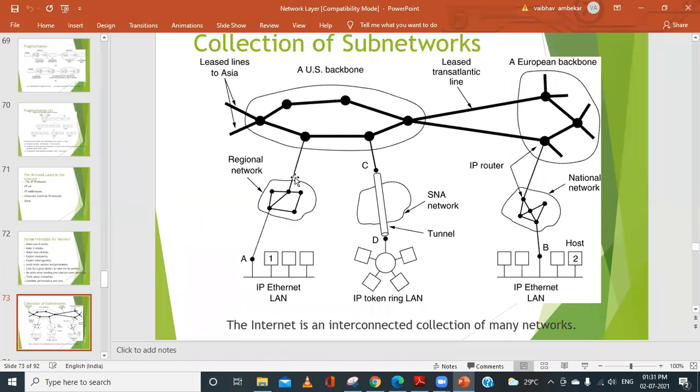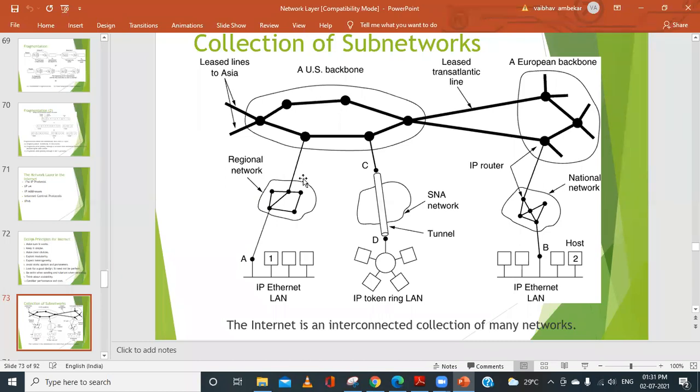These lines are very thin and these lines are very thick. Why? Because these regional networks and national networks are connected to what we call the backbone. What is the backbone? In our human body, what is the backbone? If you have a stable backbone, then you can stand, you can walk, you can do work, and so on. All the activities you can do if you have a proper backbone, or if the backbone is very strong.